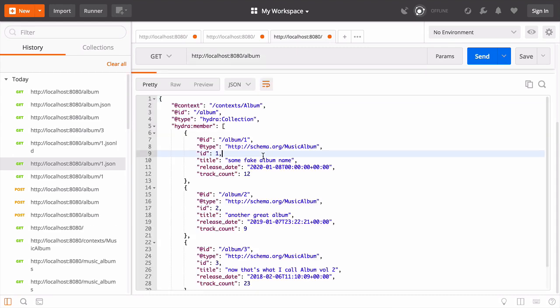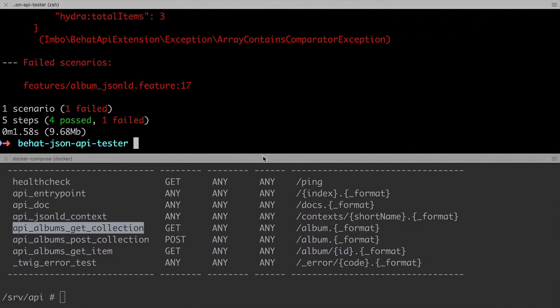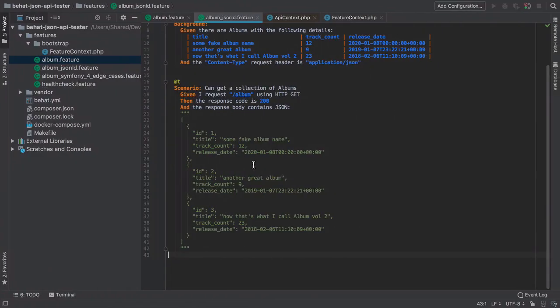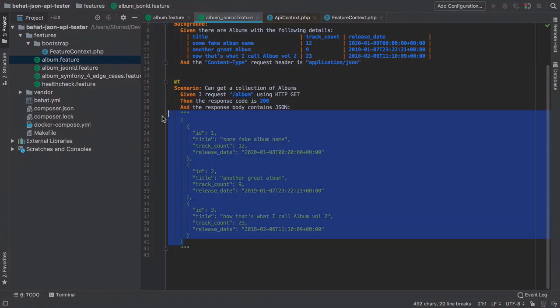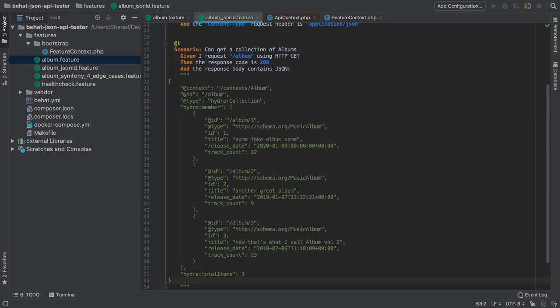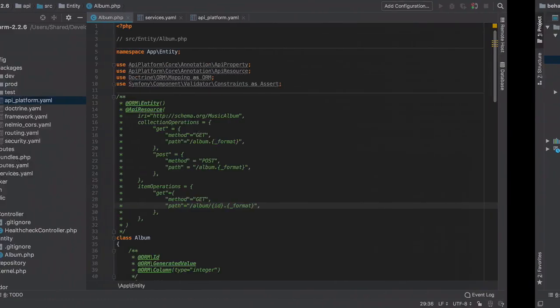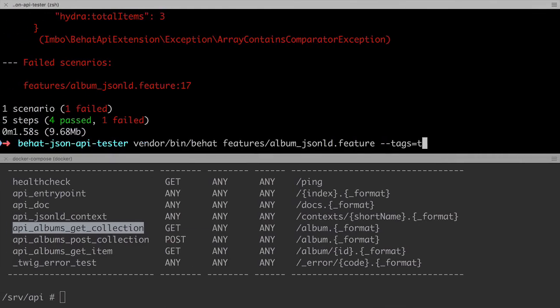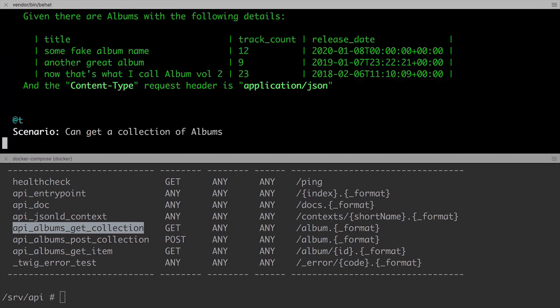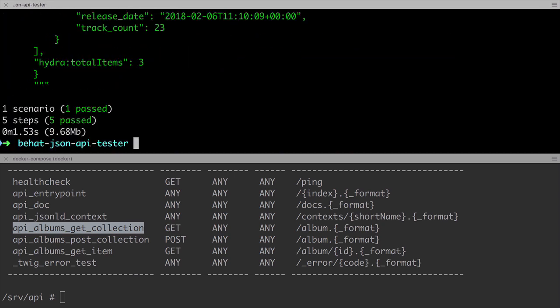Now I've intentionally called the file album_JSON LD feature rather than album_API platform feature or something. We are just testing JSON LD generally. Our other implementations could technically be adapted to support this format. Anyway, that's both get one and get many and post covered. So let's move on to updating via put.